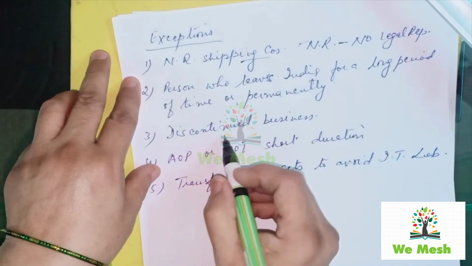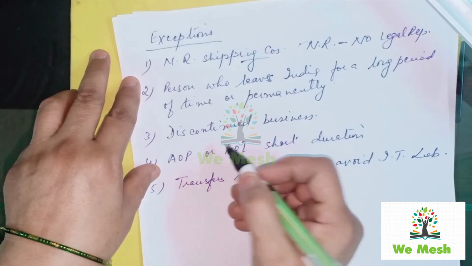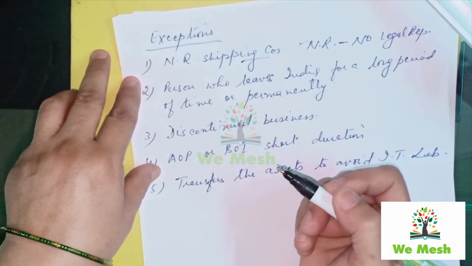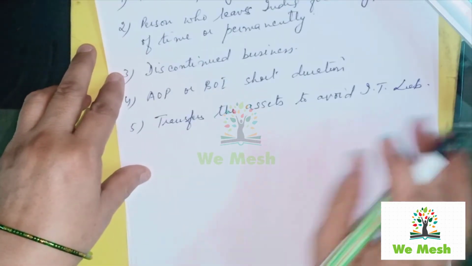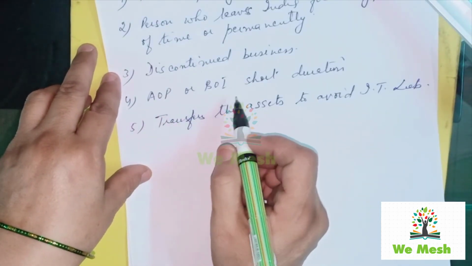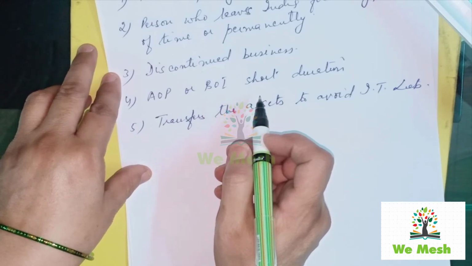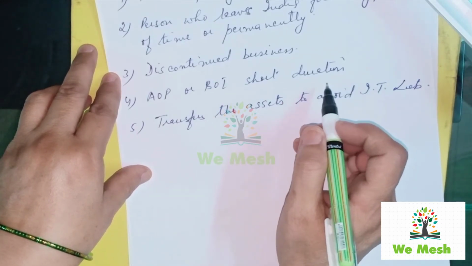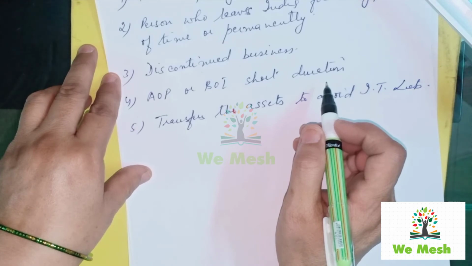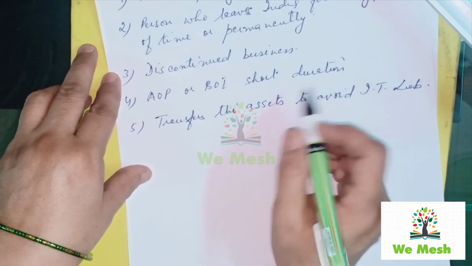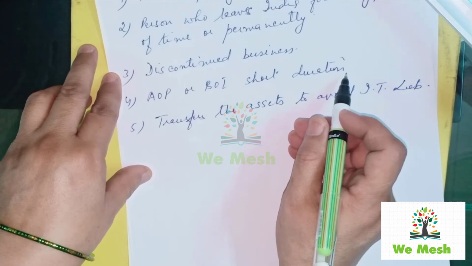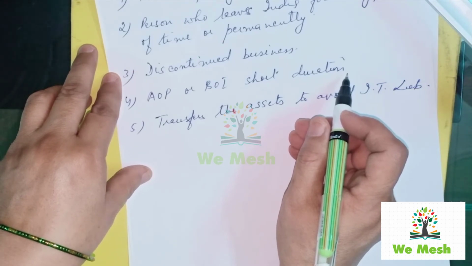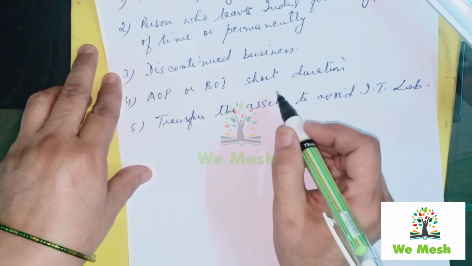Then if an assessee has shut down his business due to heavy losses or any other reason, then again it comes under exceptions. Then if an association of persons or body of individuals is formed for a specific purpose, like the construction of a dam, and that purpose has been achieved during the financial year, then it is taxable in the same year.